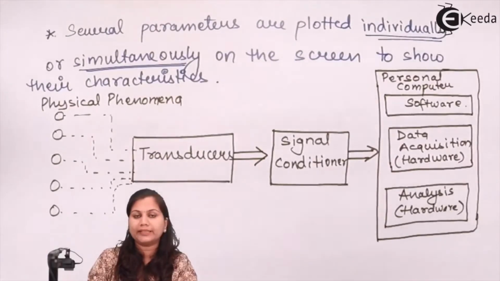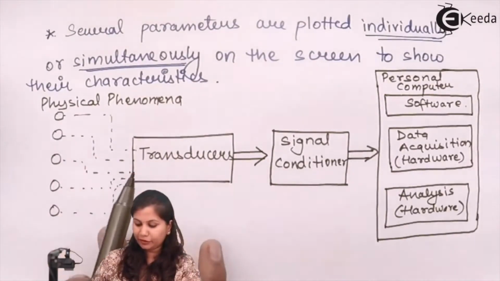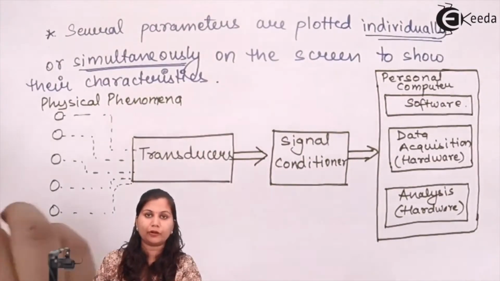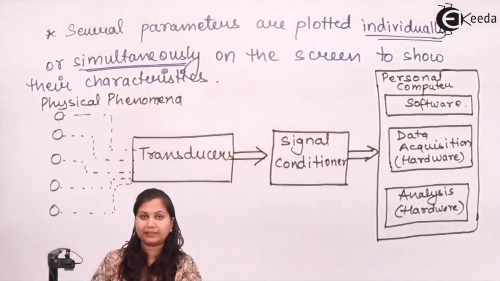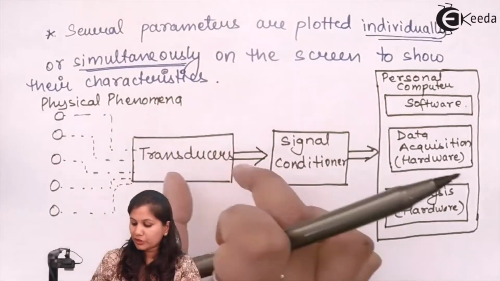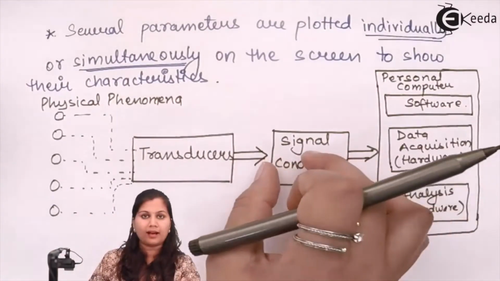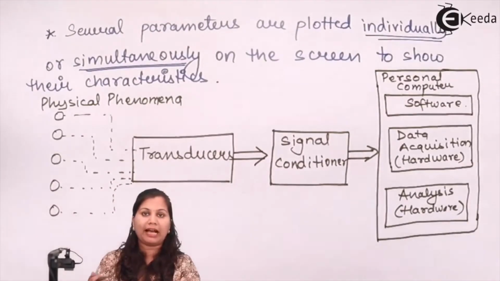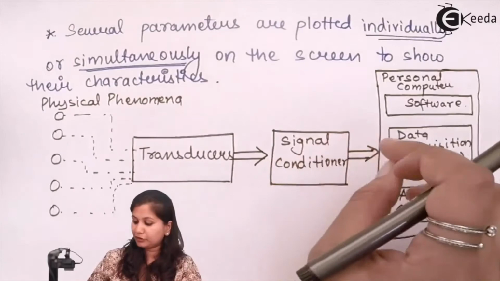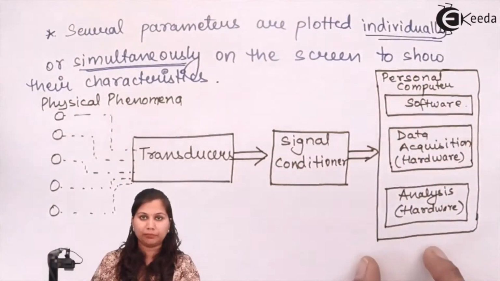So this is the block diagram of the PC based DAS. In that, the physical phenomena is occurring. The transducer is collecting the data from the physical phenomena, and the physical parameters are collected by the transducer. The transducer converts them into electrical signals. Those signals are amplified, modified and filtered by the signal conditioner unit. After the processing, the data is provided to the personal computer.